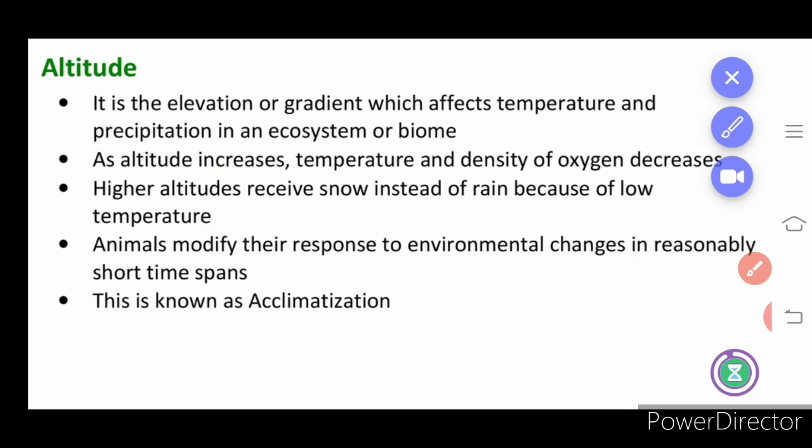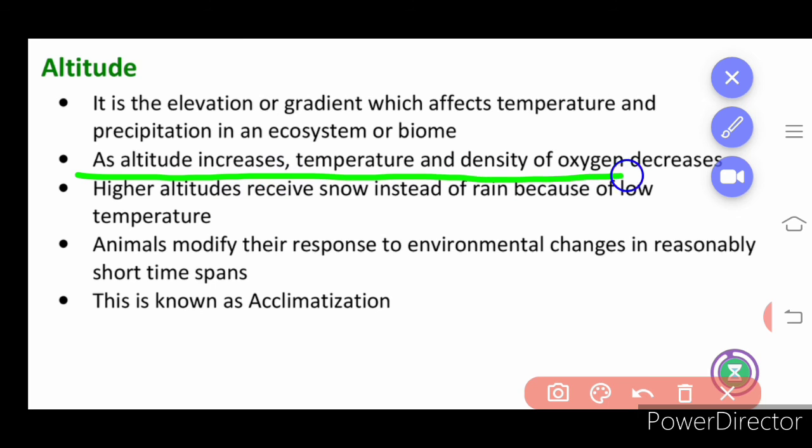Next we will learn about altitude. It is the elevation or gradient which affects the temperature and precipitation in an ecosystem. As altitude increases, temperature and density of oxygen decrease, as when you are climbing a mountain. Higher altitudes receive snow instead of rain because of the lower temperature.